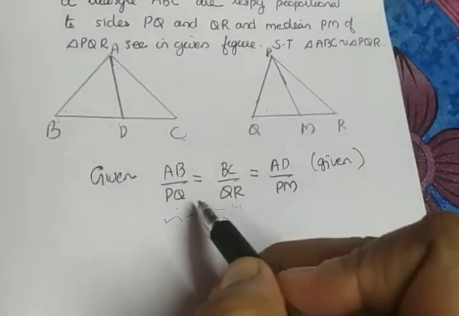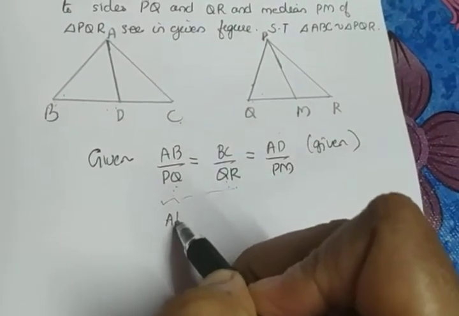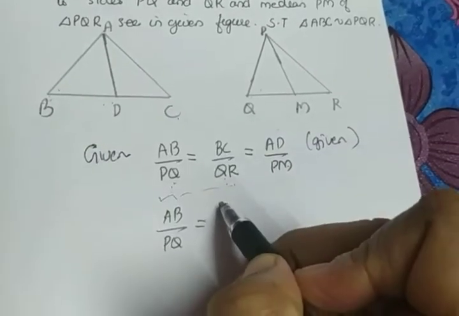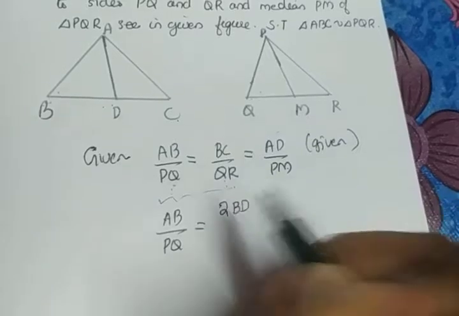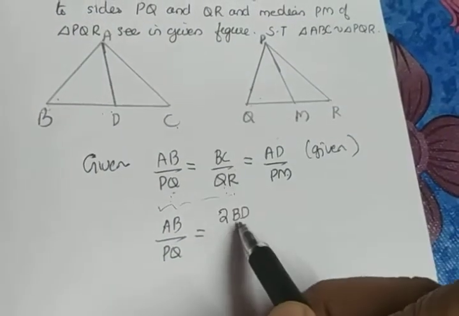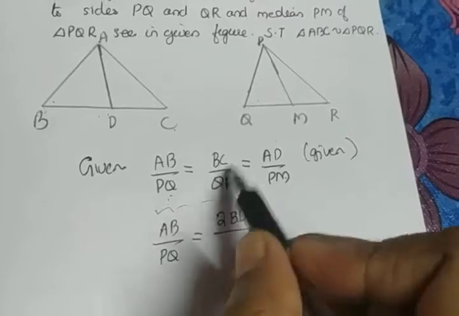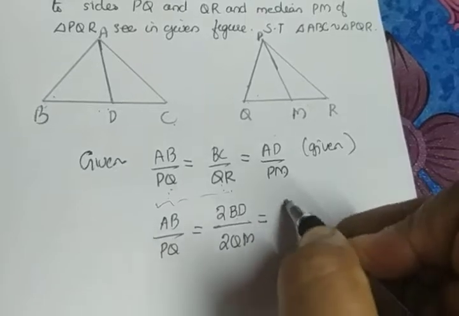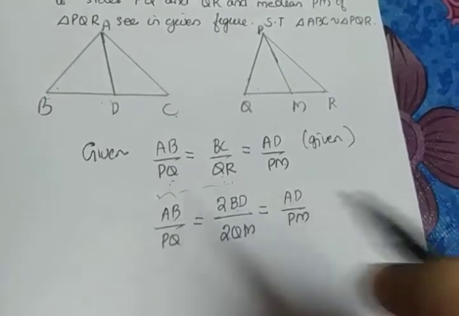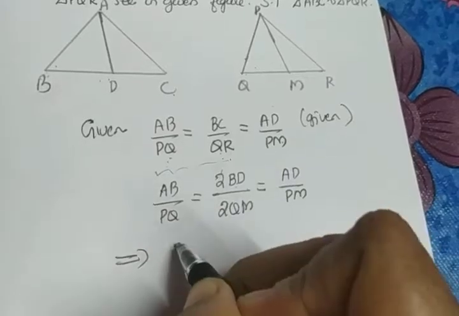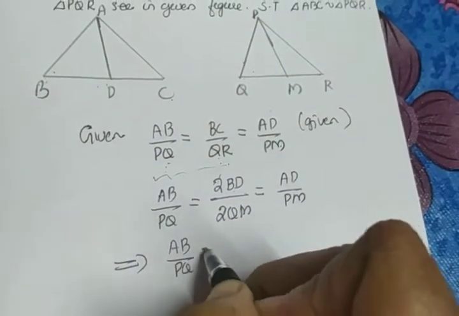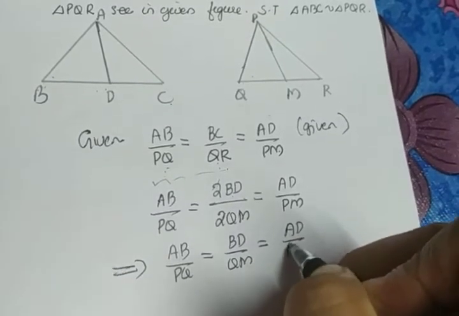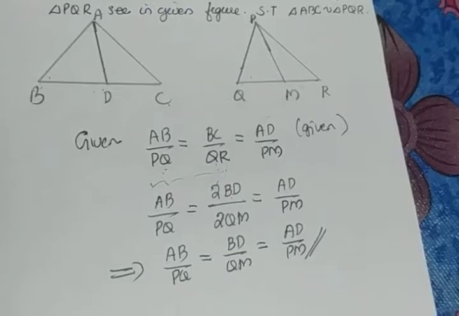Before taking those two triangles, I am going to take the ratio once again. AB by PQ is equal to, instead of BC, I can write 2 times BD. Isn't it? Instead of BC, I can write 2 times BD. Same way, instead of QR, I can write it as 2 times QM, is equal to AD divided by PM. Okay, so 2 gets cancelled. So what we are getting is AB by PQ is equal to BD by QM is equal to AD by PM. This is what we are getting by simplifying the given condition.